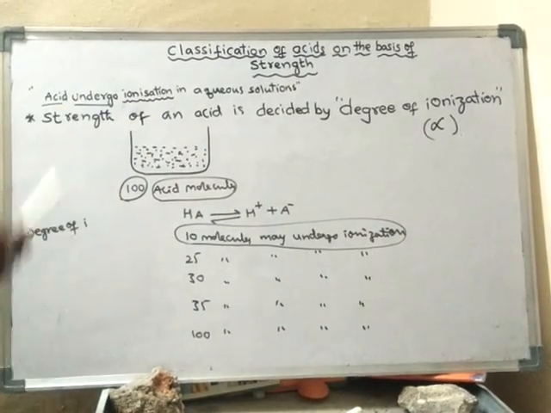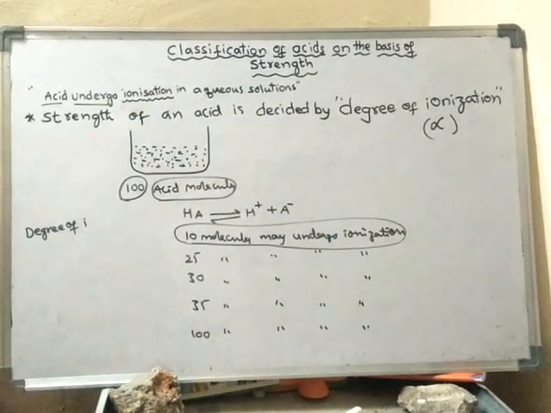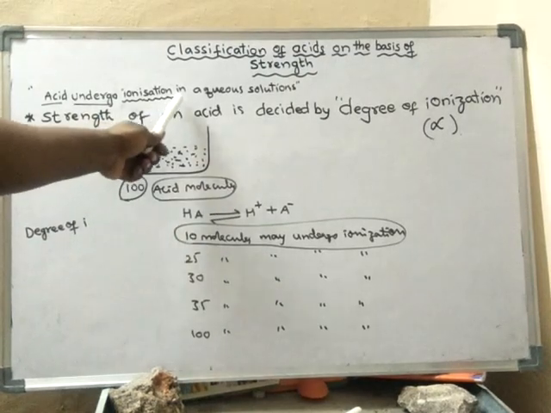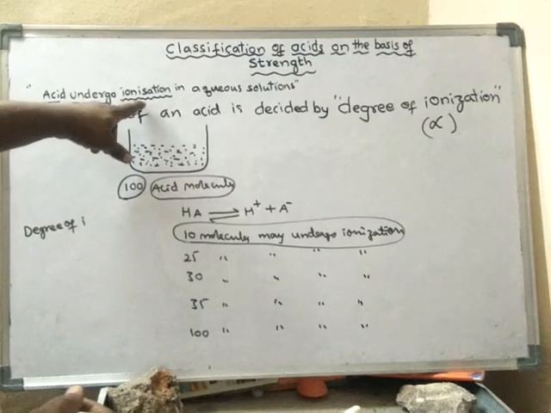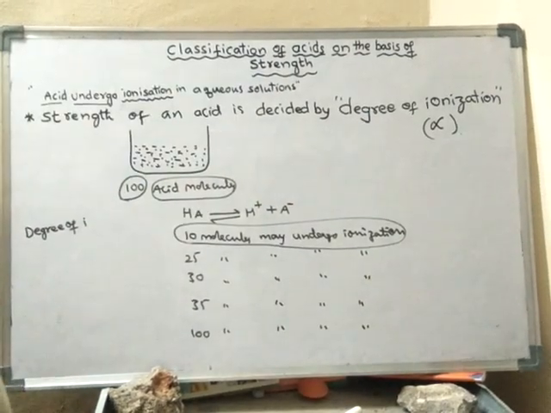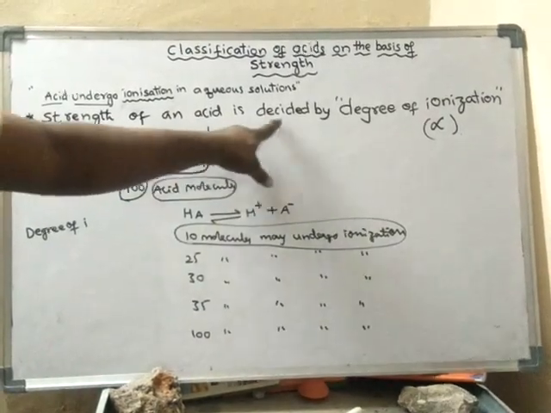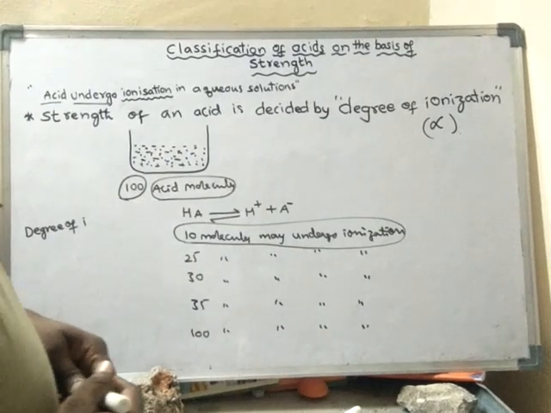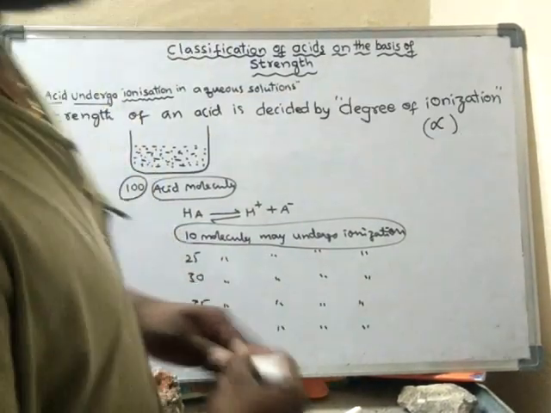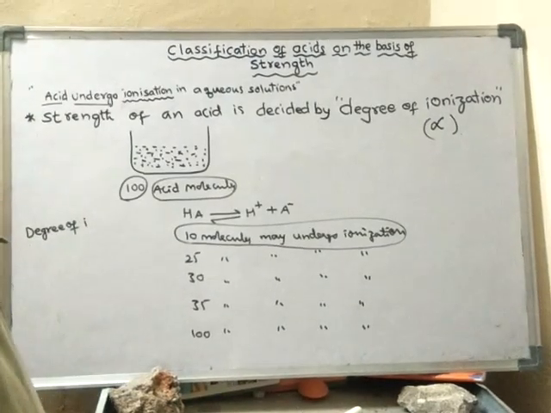See, already we know that acid undergoes ionization in aqueous solutions. So, what is the relationship between ionization and strength? Look here. The strength of an acid is decided by the degree of ionization or extent of ionization. If an acid undergoes more ionization, then that acid is said to be a strong acid.